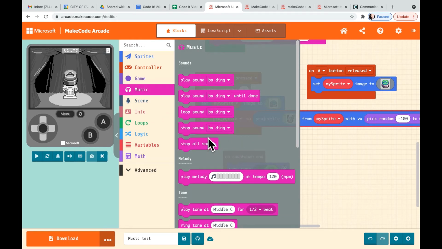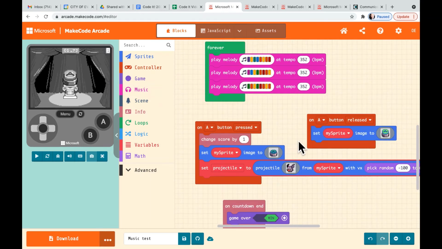This one says stop sound. So that's just if you had some code and let's say you had a loop. At some point when the code reads this, when it gets there, it's going to stop any sound that is playing. And this one stops all sound. Maybe you have some sound effects going and some music, so it will stop all sound.